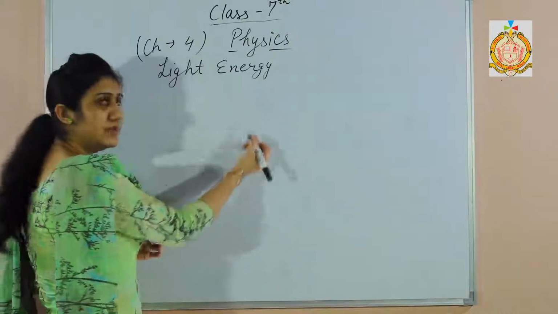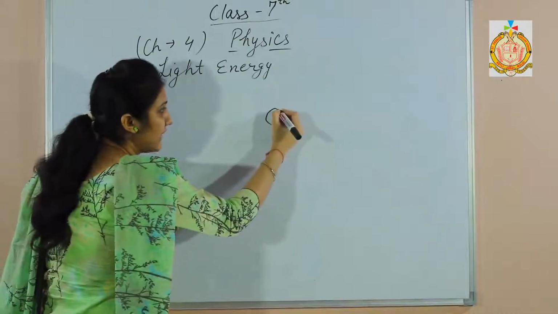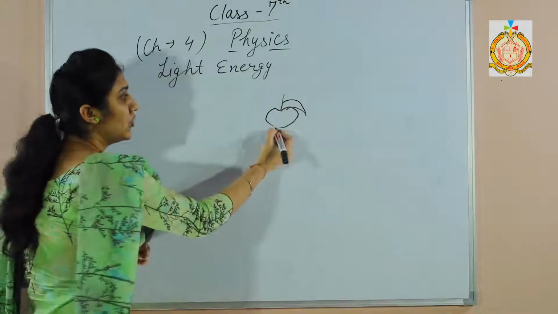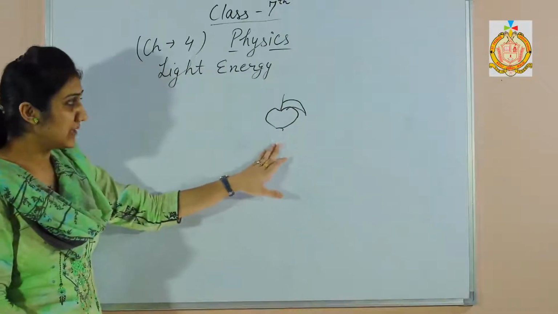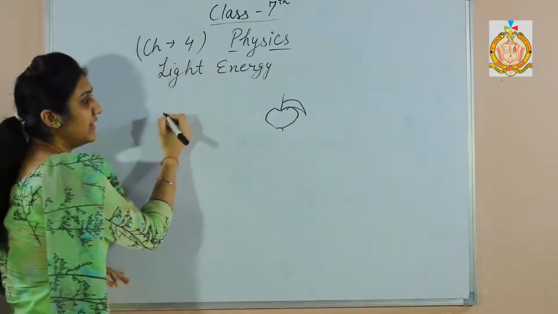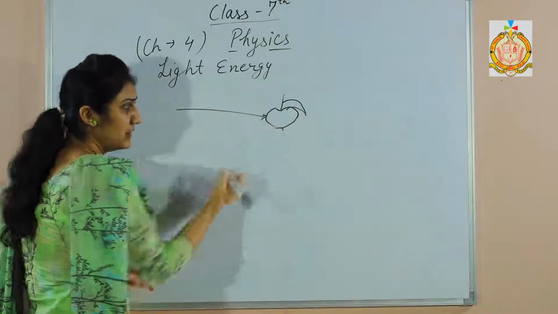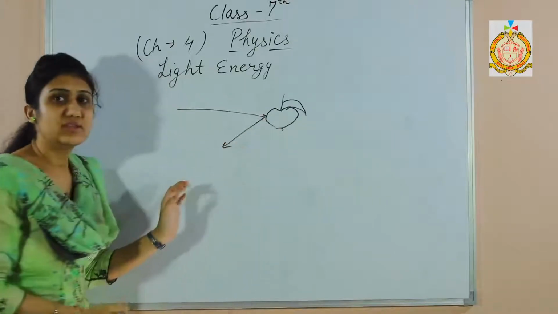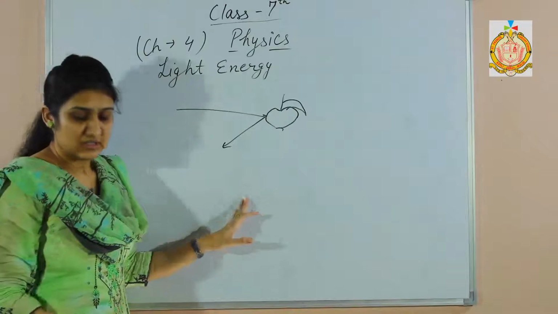Suppose air is a medium and there is an apple. Now apple is an opaque medium. When light from the air strikes on the apple, that is other medium, it reflects back. This is how reflection occurs.